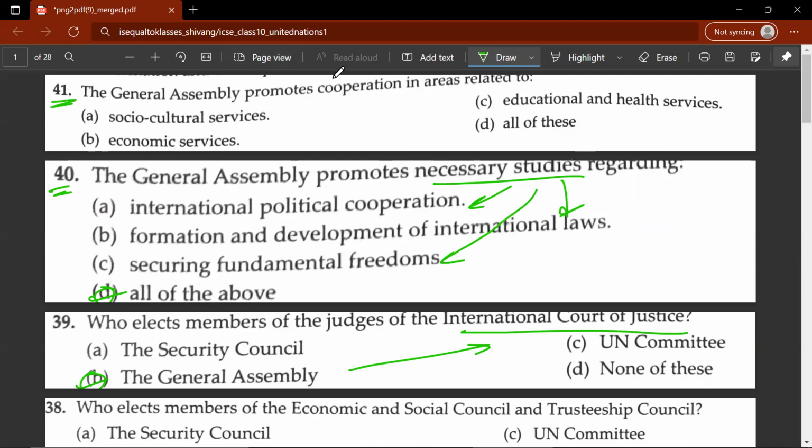41st question, the General Assembly promotes cooperation in areas related to D, all of these. So it promotes cooperation in areas related to socio-cultural services, economic services, educational, and health services.